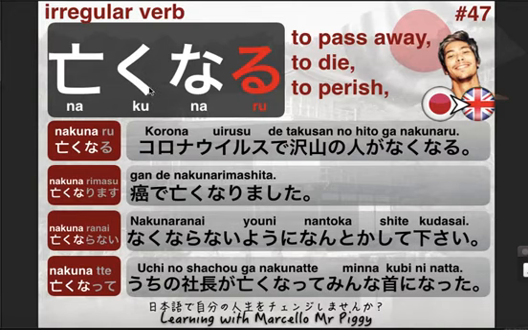Naku comes from nai, which is not this one, guys. It's another kanji. Nai means you don't have it. So okane ga nai means I don't have money. Okane ga nakunaru means that you spent all of your money, so now you have none left. So nakunaru, you have none left.